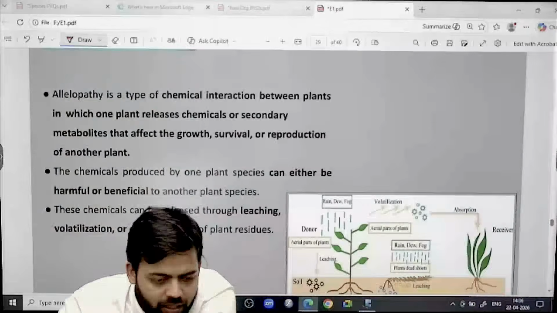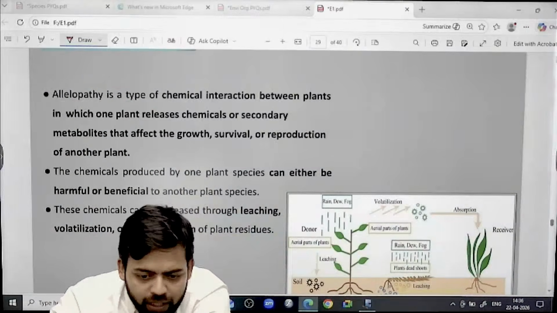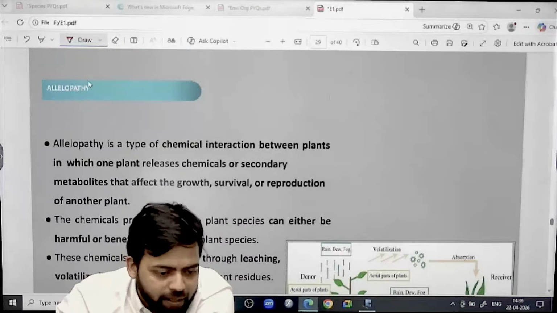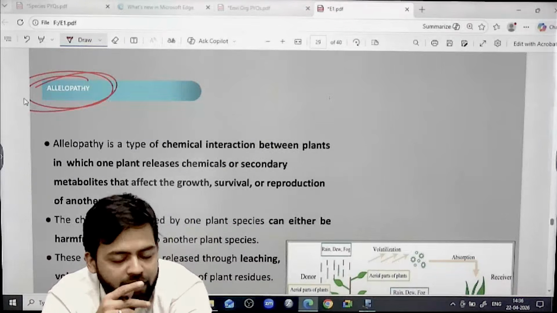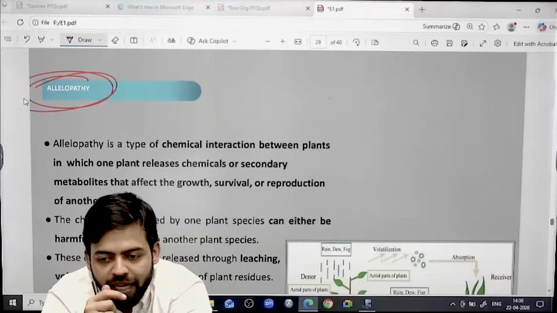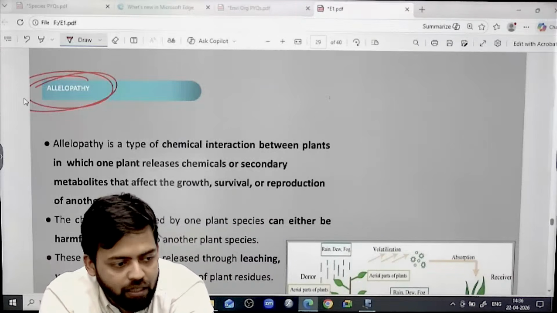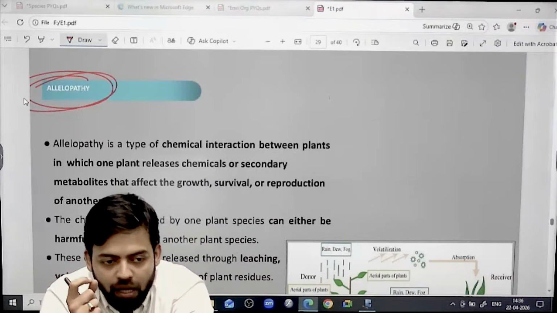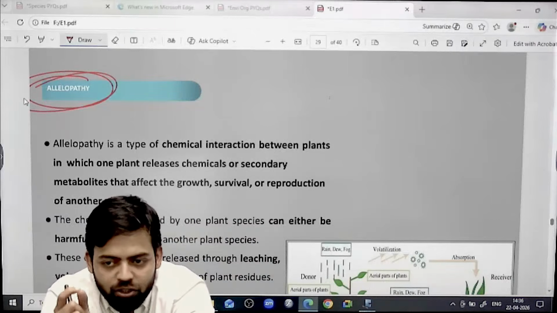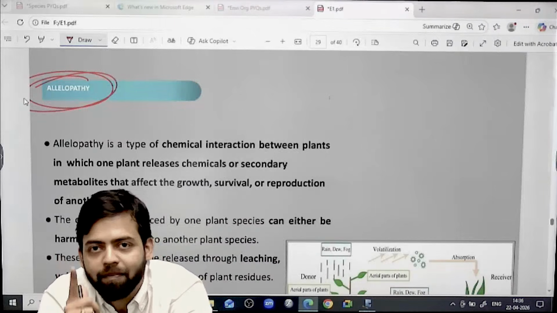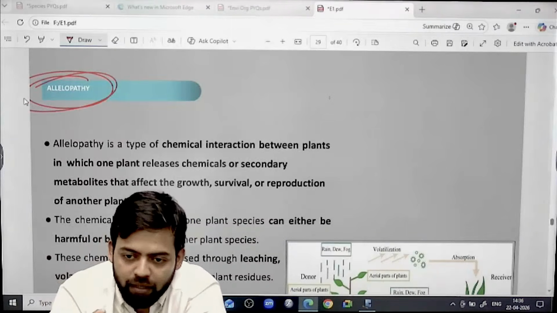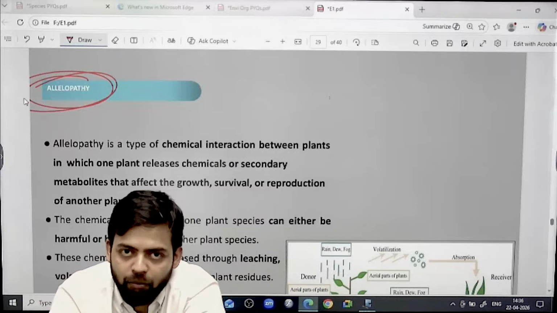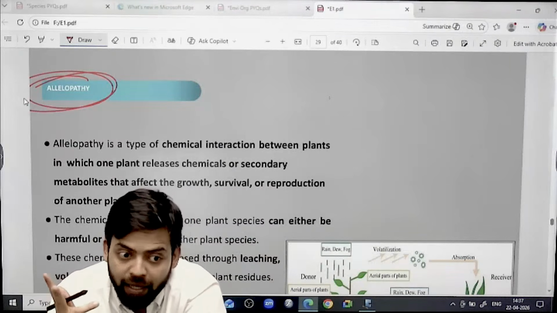Multiple examples are there. Further, one type of interaction, if you see, is allelopathy, write down this allelopathy. This interaction can be either commensalism or amensalism. Allelopathy is nothing but the release of chemicals by a plant which can influence the growth of another plant. It can either promote it or inhibit it.